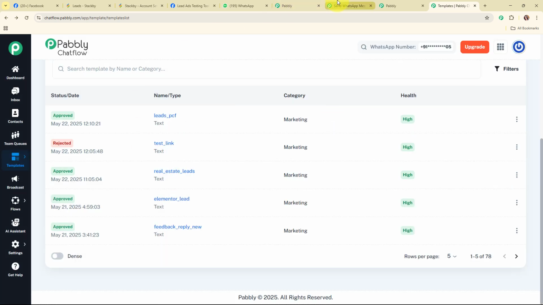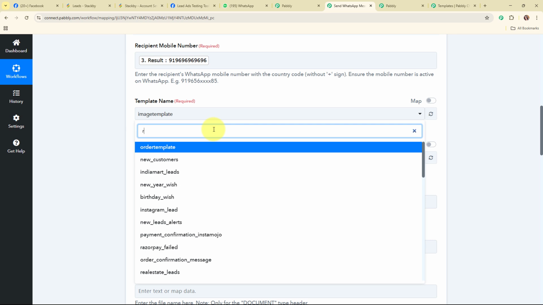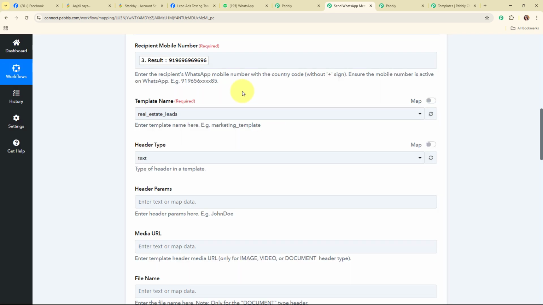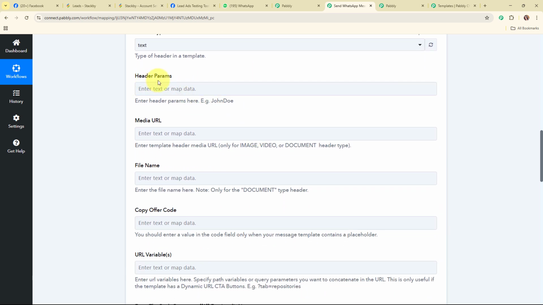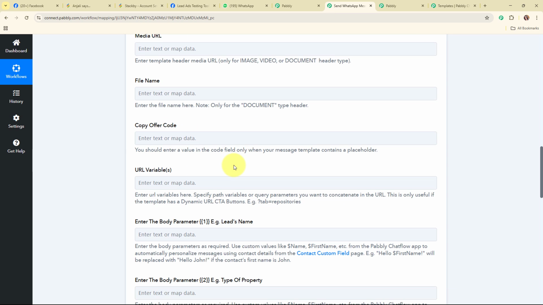So let's move back to our Pabbly's workflow, and here I'm going to select the template that I've already created with the name real estate leads. So this is my template, and now after selecting my template, you can see automatically this header type is being updated over here. So here you can see the header type is text because I've created my template with the text format only. Alright, so moving forward, here it is asking me for the header params, media, URL, file name, and some other fields. These are not required fields, so I'm going to leave them blank, but if you want to add any other detail, then you can do it as per your need.